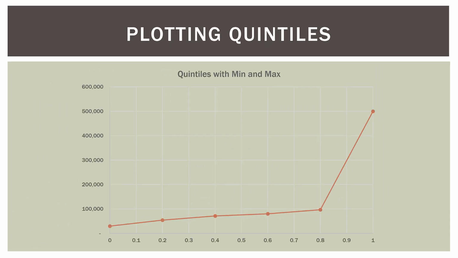What about plotting quintiles? Same thing here. So we have our first quintile, our second, third, and fourth quintile. We can see that inside the box, ignoring everything outside, in the values there, we have a steady increase from each point going left to right.